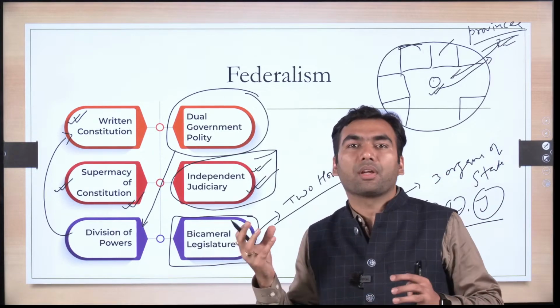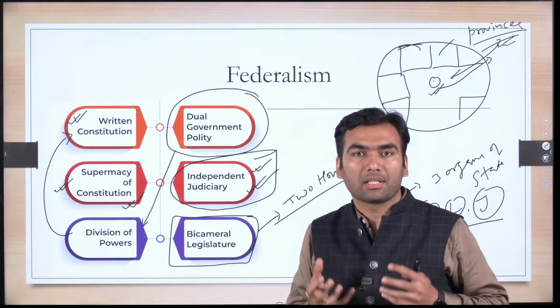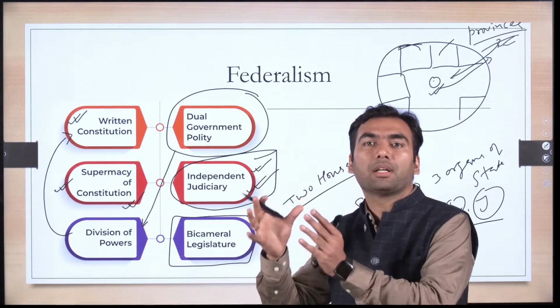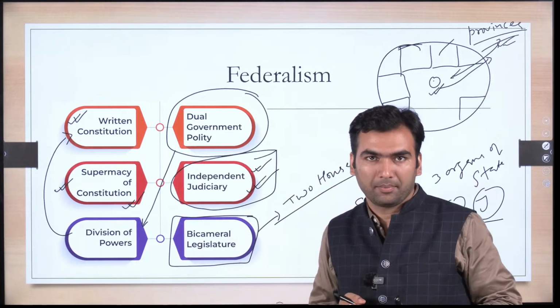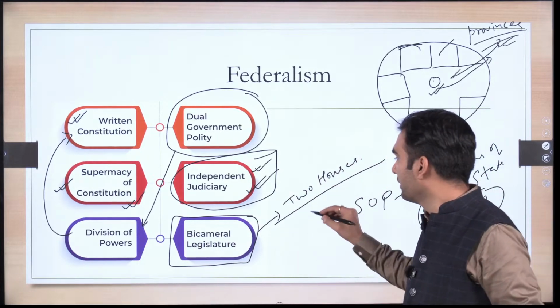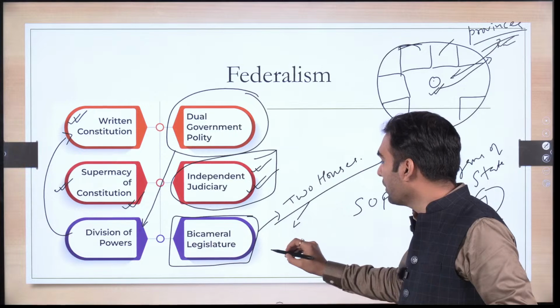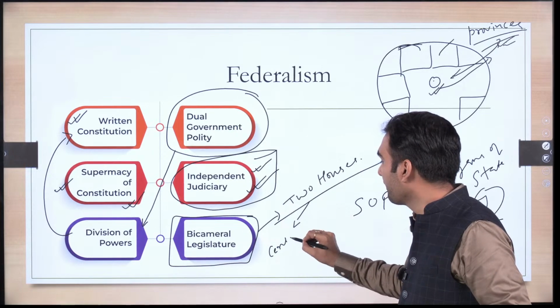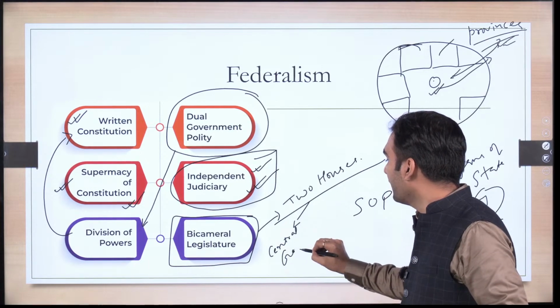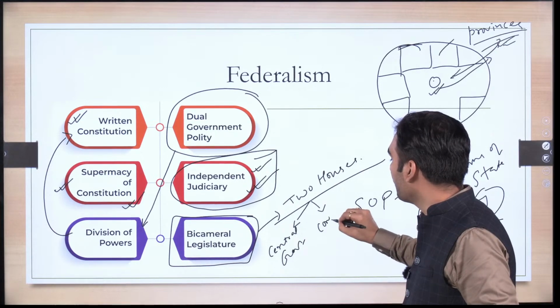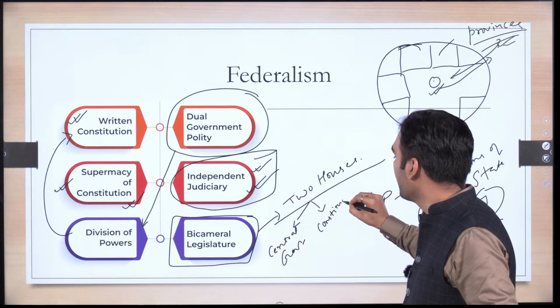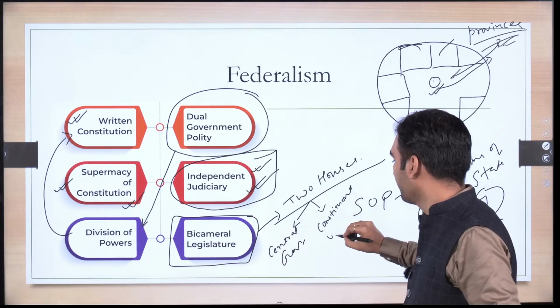But since there are various states which are constituting this nation, there has to be another house to protect the interest of the states. Okay, so one house will represent the interest of the central government, and there would be another house which will represent the state or constituent unit. In India's case, it is the state government.